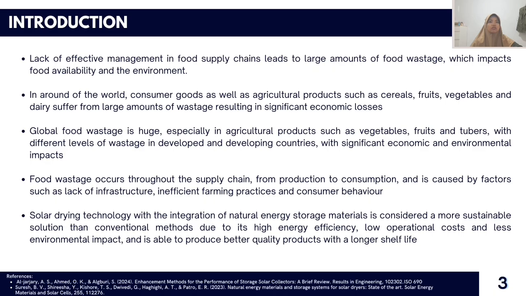India also suffers from a similar problem with a large amount of agricultural products being wasted per year. This shows the urgency of finding solutions to reduce food wastage and improve efficiency in the food supply chain.